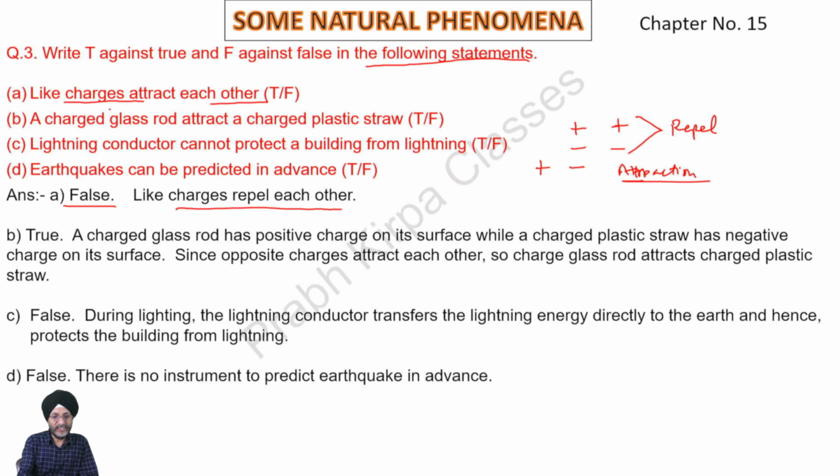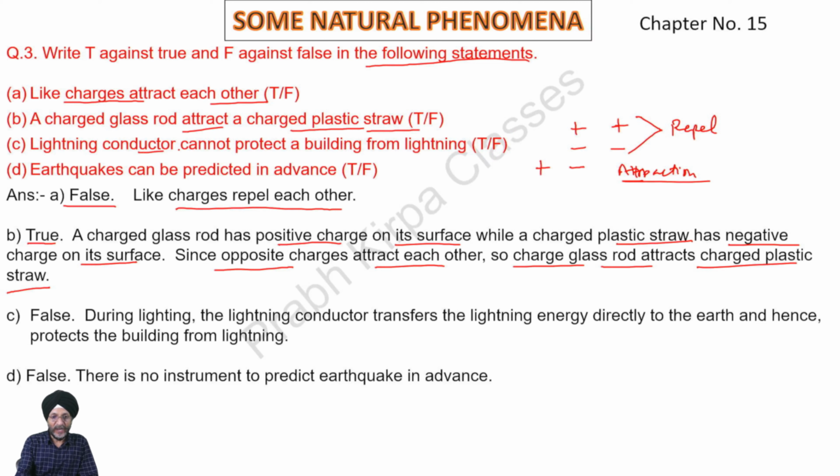Next, a charged glass rod attracts a charged plastic straw. True. A charged glass rod has positive charge on its surface, while a charged plastic straw has negative charge on its surface. Since opposite charges attract each other, the charged glass rod attracts the charged plastic straw.